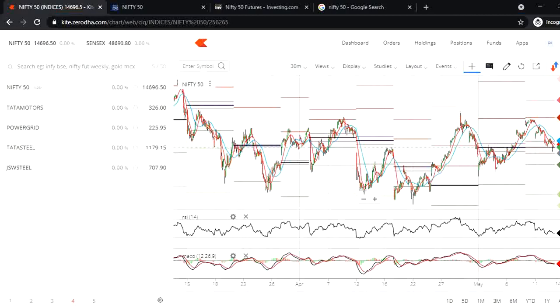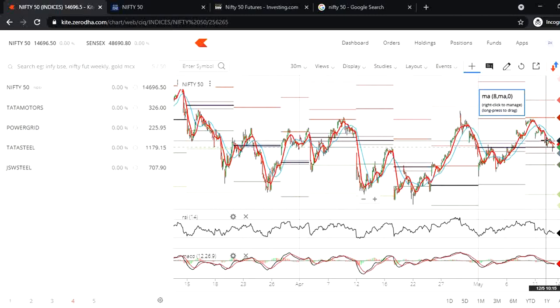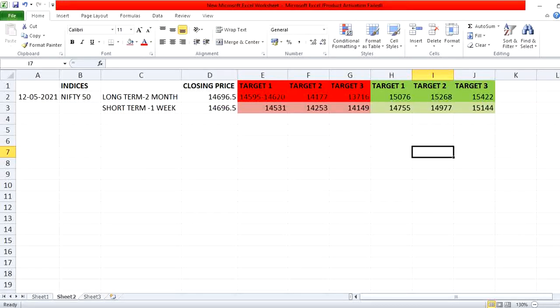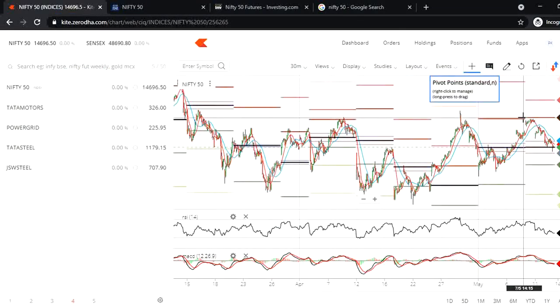Again I am going to show you: if it opens at 14,530 or 31, my first target will be 14,760, that is 755 to 760. Next will be 14,977, and if it breaks 14,977, the next target will be 15,148. I am going to give you 3 targets for short-term purpose, that is for 1 week.